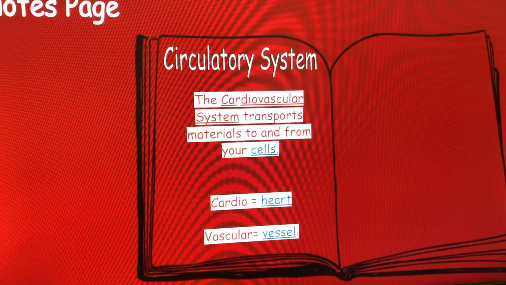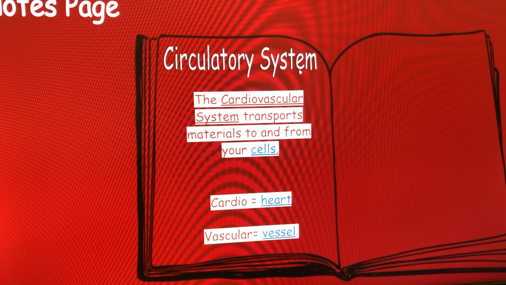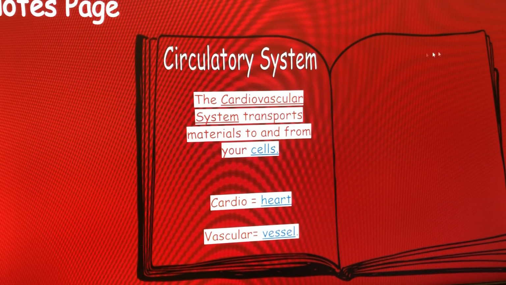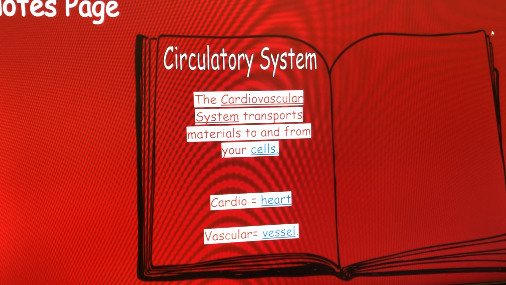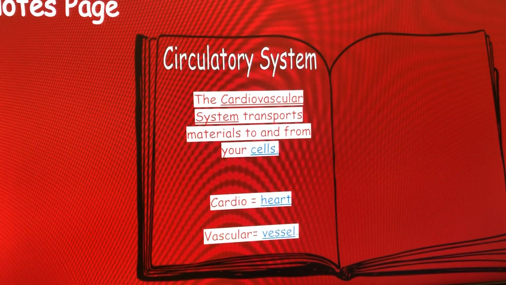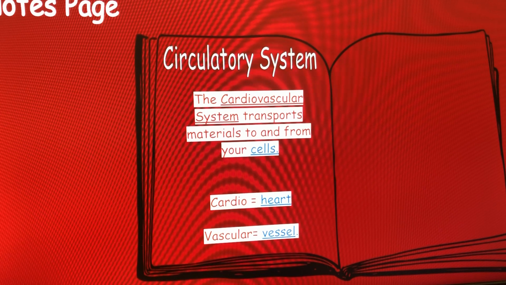The cardiovascular system is the same thing as the circulatory system. Again, we're talking about the same system, it's just two different names, but it means the same thing. Cardio means heart, vascular means vessel. At any time, if you need extra time, please go ahead and pause the video, and then you can resume play when you are ready to move on.